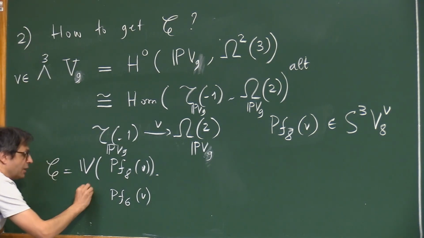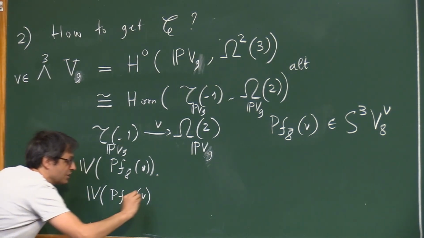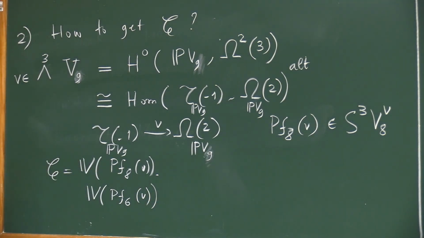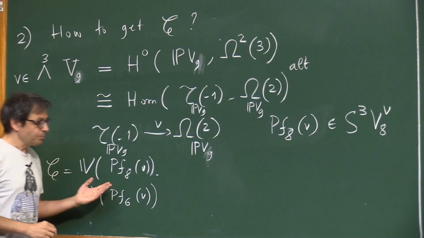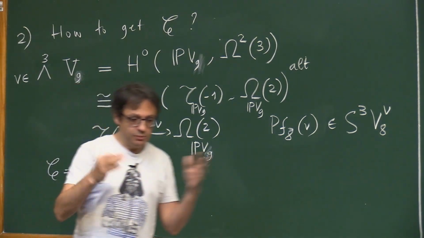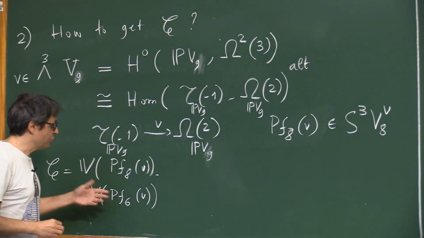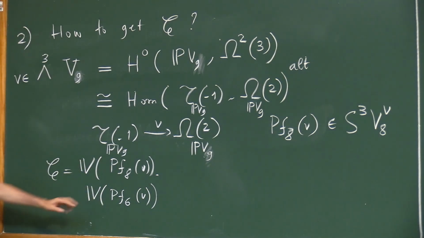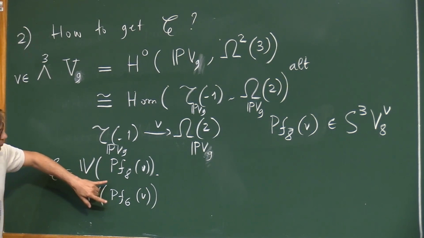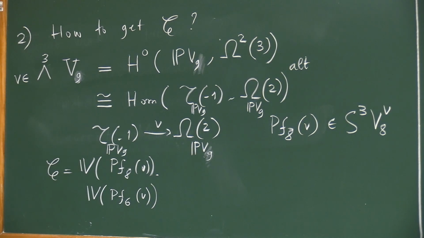So if you look at the vanishing locus of 6 by 6 Pfaffians of this thing, classical computations with determinantal varieties tell you that this has codimension 6 in P8, and so it is a surface.